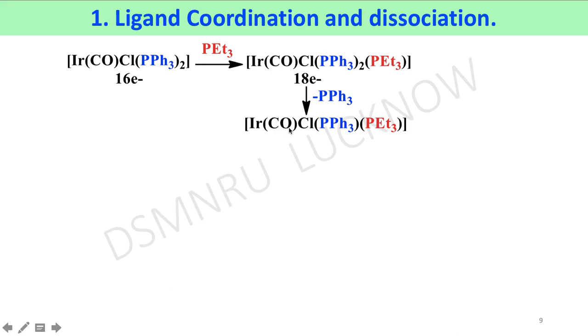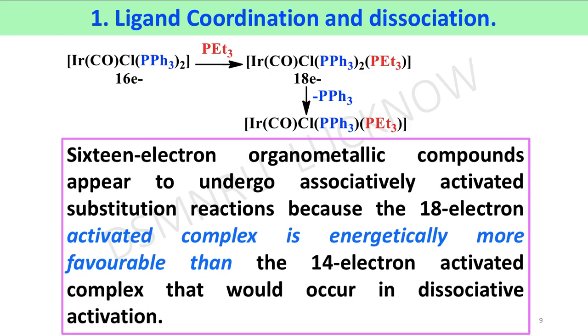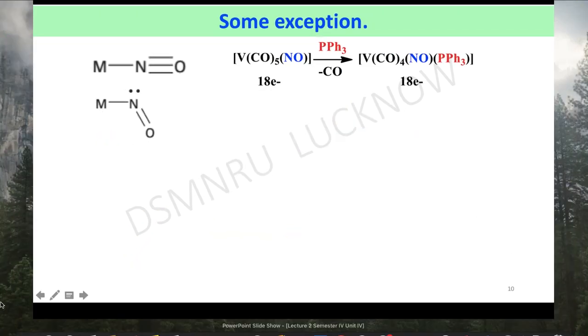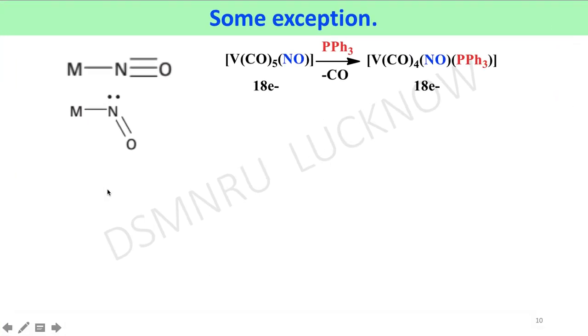In the whole process, you can see that no complex at any stage gained more than 18 electrons, but there are some exceptions. This is here, metal nitrosyl complexes, where the nitrosyl group can bind to the metal atom in two ways.